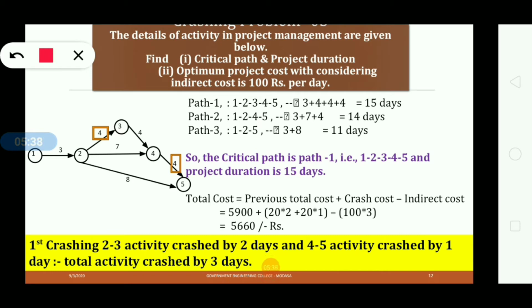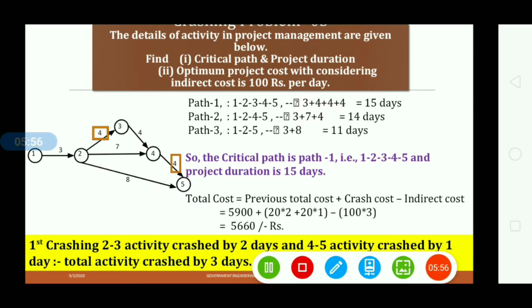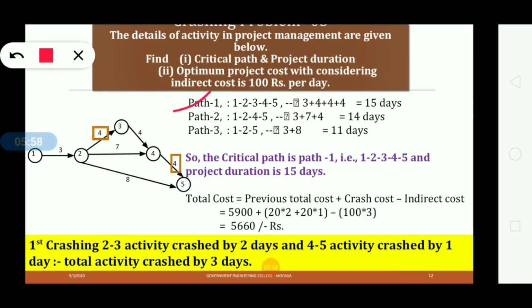in the first crashing, 2 to 3 is crashed by 2 days and activity 4 to 5 is crashed by 1 day. So total crashed by 3 days. Okay, here first crashing here and here. Okay, now find out the critical path. So path number 1, 2 and 3, 15 days, 14 days and 11 days. So path number 1 have the maximum day. So it is the longest path. So the critical path is path number 1, that is 1, 2, 3, 4 and 5.